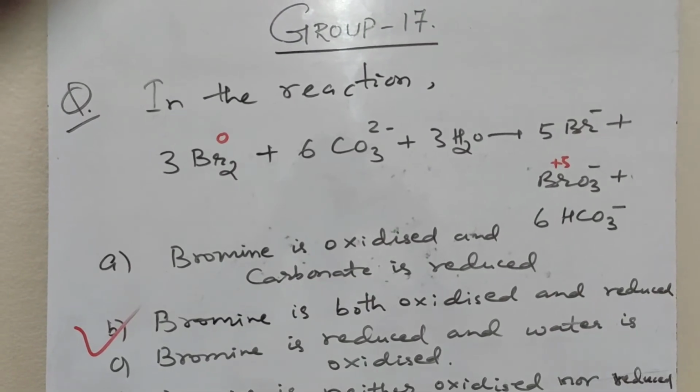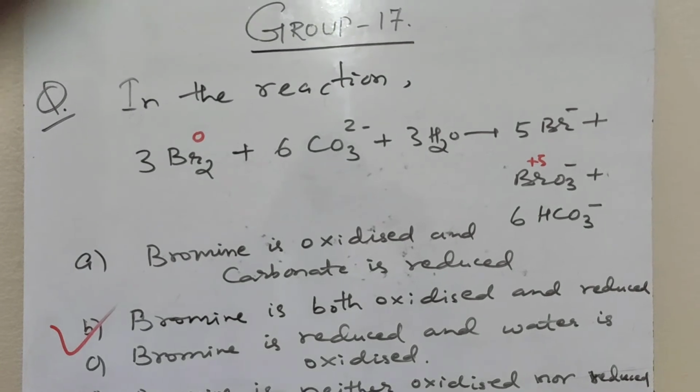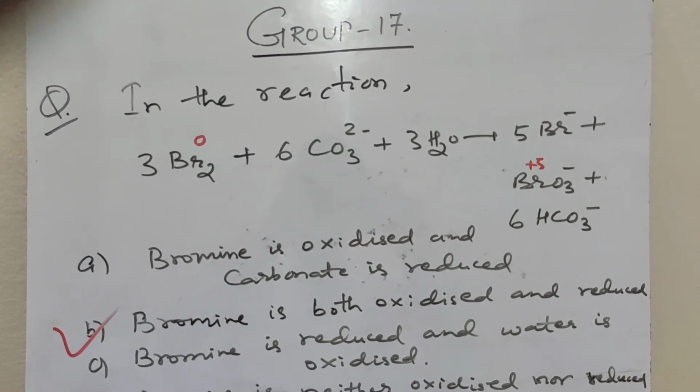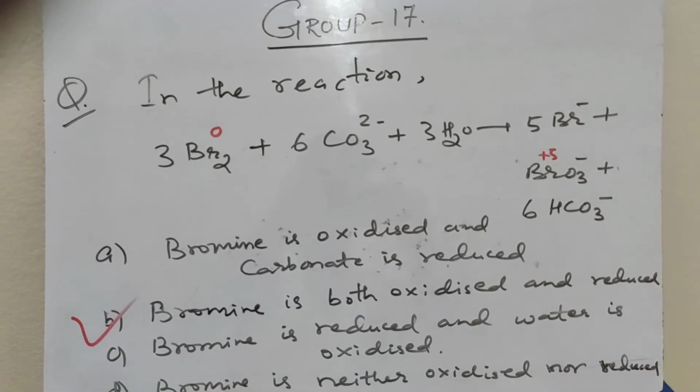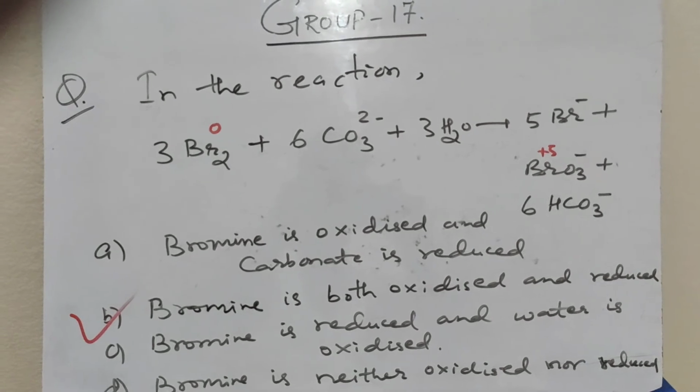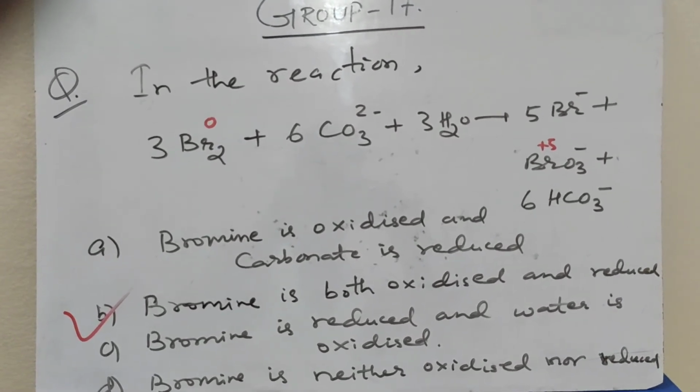In the reaction 3Br2 plus 6CO3 2 minus plus 3H2O gives 5Br minus plus BrO3 minus plus 6HCO3 minus. Bromine is oxidized and carbonate is reduced. Bromine is both oxidized and reduced. Bromine is reduced and water is oxidized. Bromine is neither oxidized nor reduced.